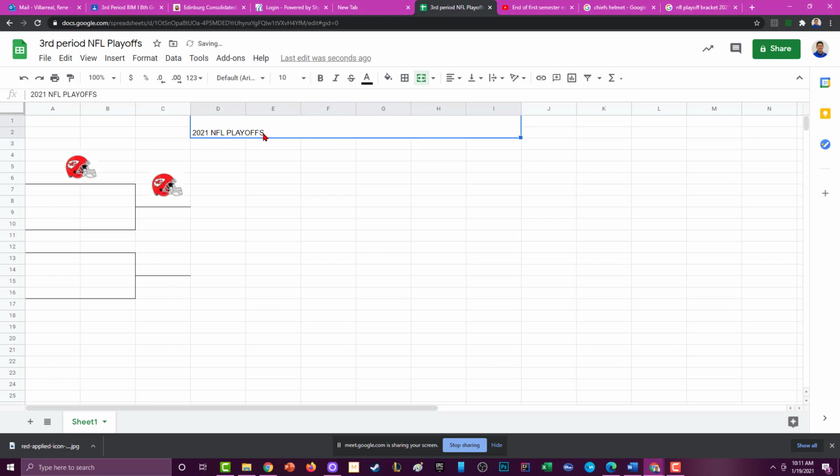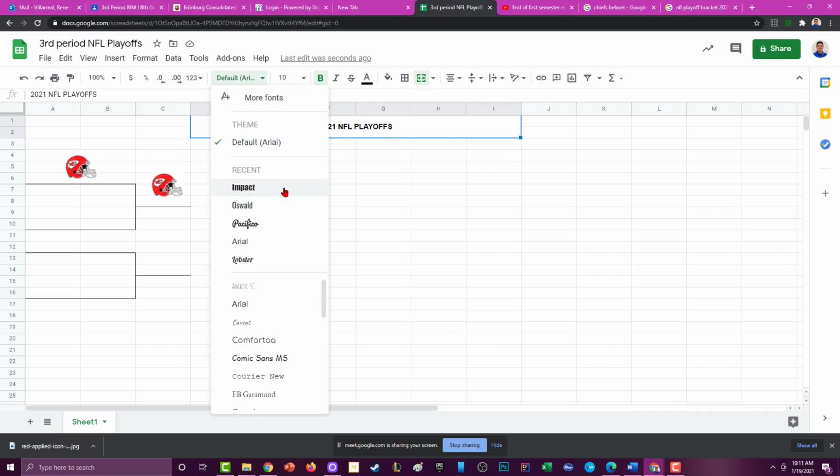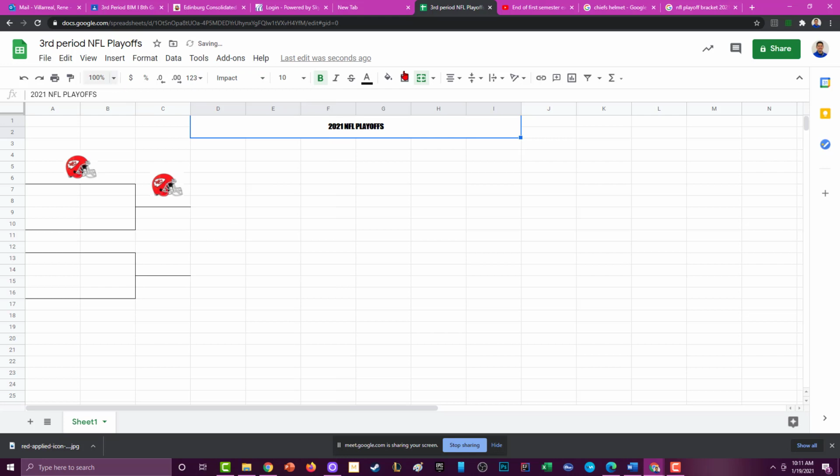You know, center it. We're going to bold it. We're going to put it here in the center so it's not on the bottom. And then, of course, you can make the font real pretty and change the colors and all that. Now, I was going to have you all put an image in the very background of it all, but we're just going to keep it plain Jane for now.